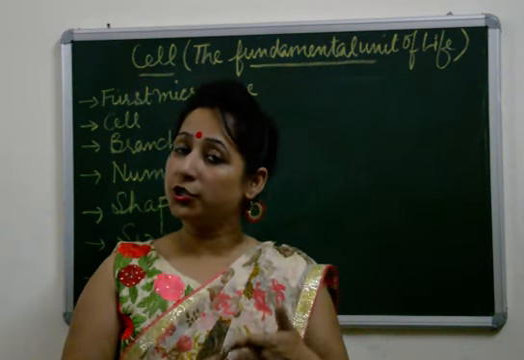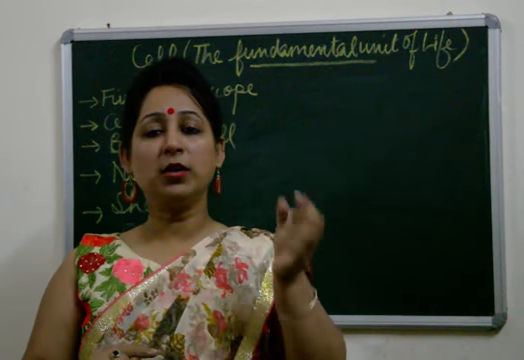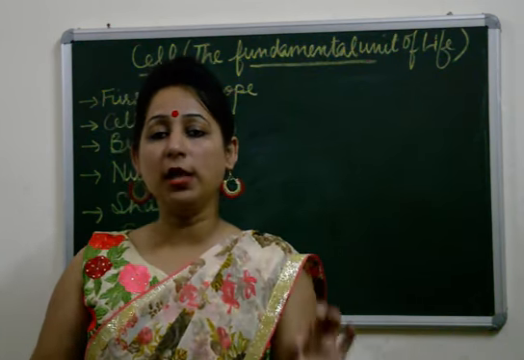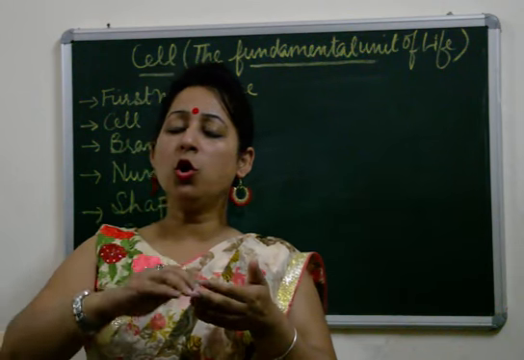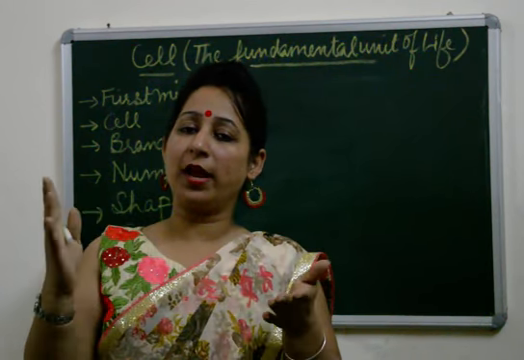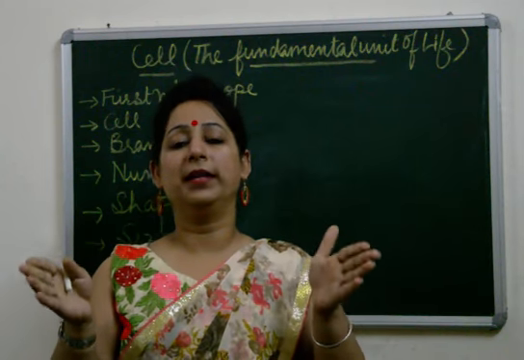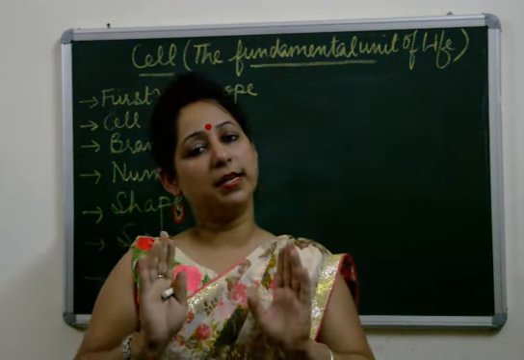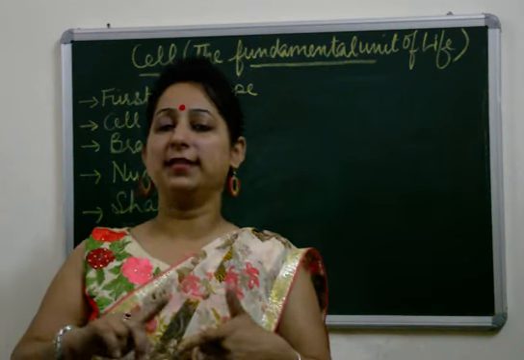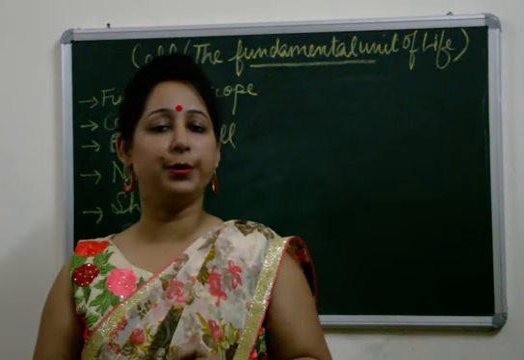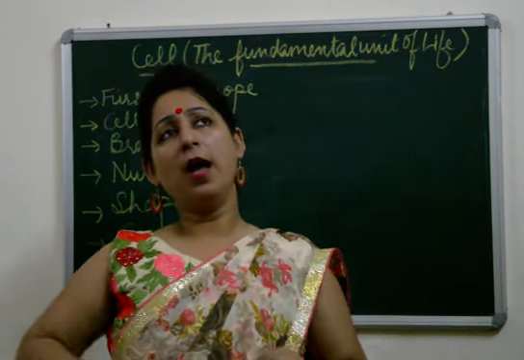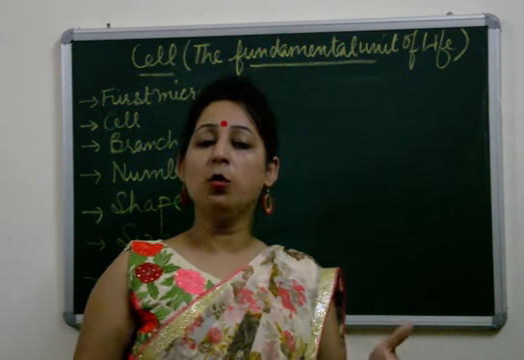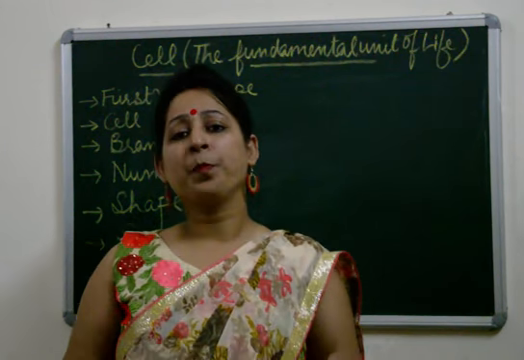It's known as functional unit of life. Why? Because a single cell is performing all the life processes. So when they combine together, all of them perform a particular function in our body. Hence it is considered as the structural as well as functional unit of life. Now we all must be wondering how the cell came into existence.